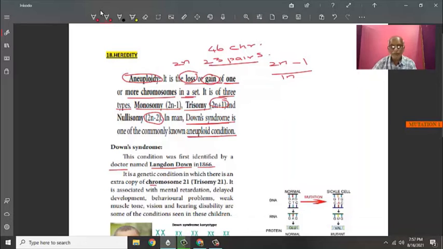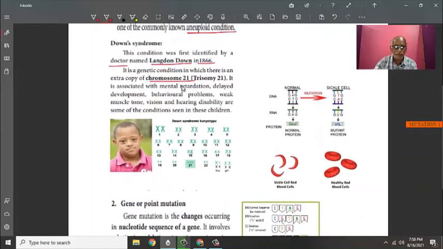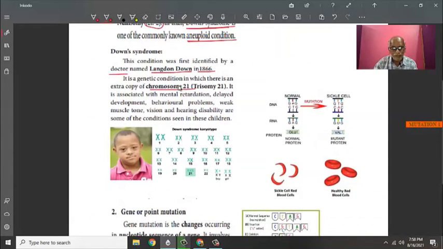We already studied karyotyping, based on the centromere and length of the chromatid. We divide them into different groups and place the sex chromosomes last. We number them as 1, 2, 3, like that. In Down's syndrome, it is the 21st chromosome.